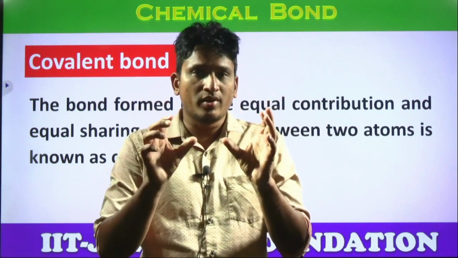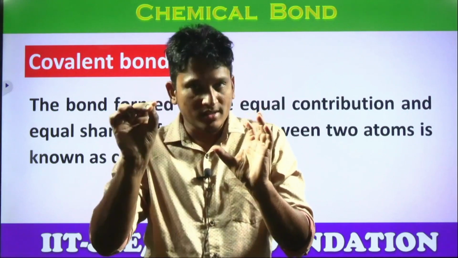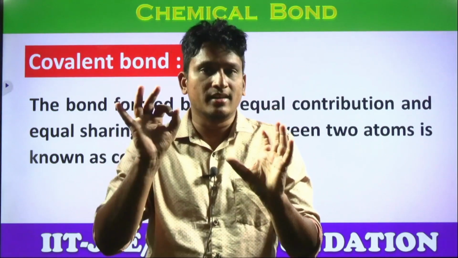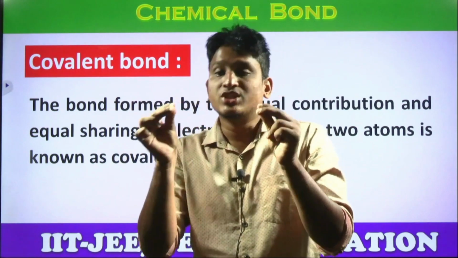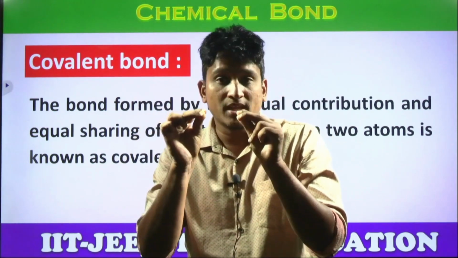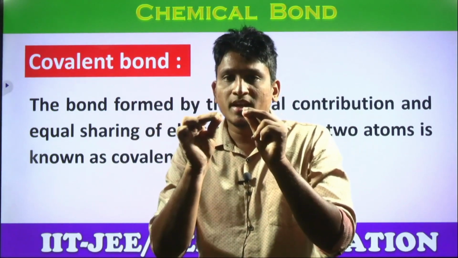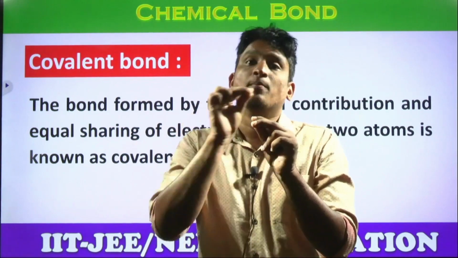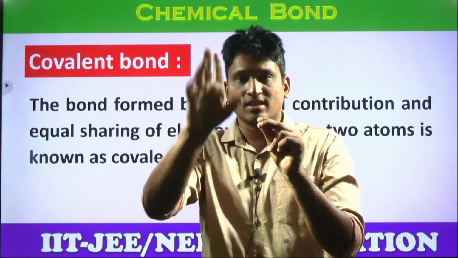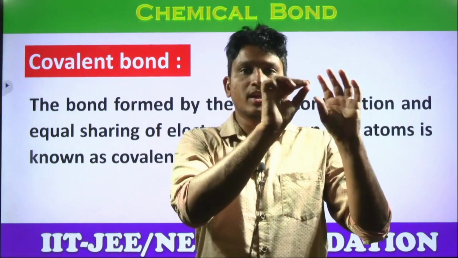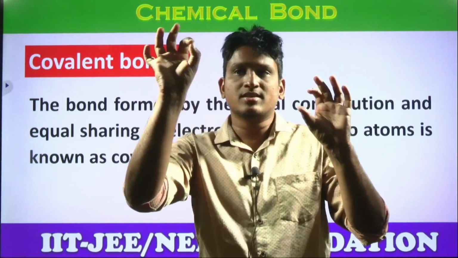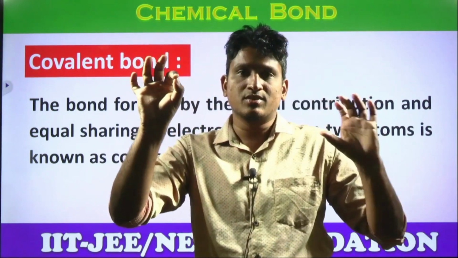In covalent bonding, electrons are not lost, electrons are not gained. These electrons are shared between the two atoms. That means after sharing, both the electrons are still influenced by both the atoms' nuclei. That is the difference. What is happening? In ionic, one electron is lost. If it is lost, this electron has no relation with this nucleus, students.